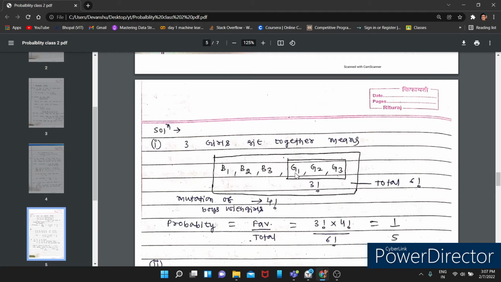G1 may sit here, G2 may sit here, G3 may sit here. It is not necessary that girl 2 will sit in between G1 and G3. So permutation can be done, and we need to define the arrangement. The number of possible arrangements of G1, G2 and G3 is 3 factorial.